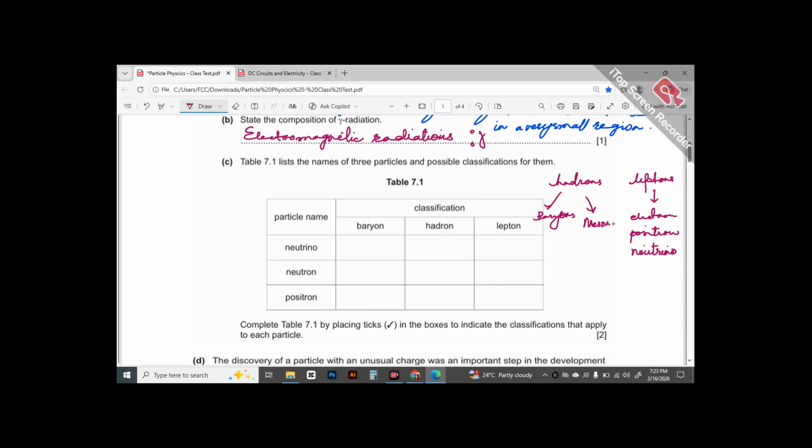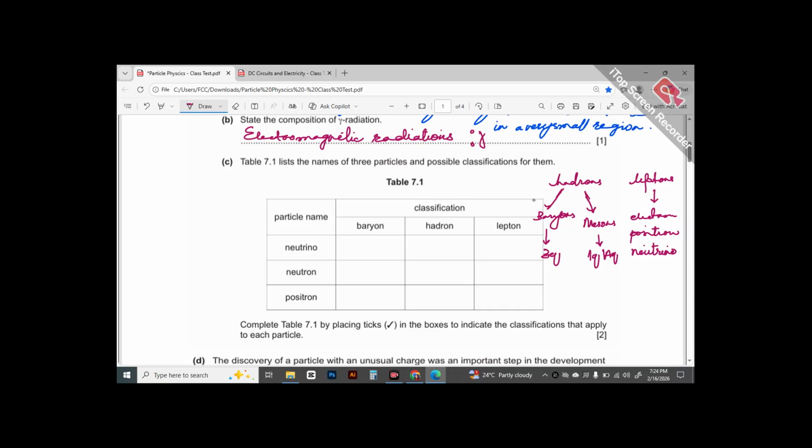And then we said that baryons are the ones which are made up of three quarks, and mesons are the ones which are made up of one quark and one antiquark, right? Now, why did I have to mention all these things here? This is just for you to be very clear that a hadron can either be a baryon or a meson.